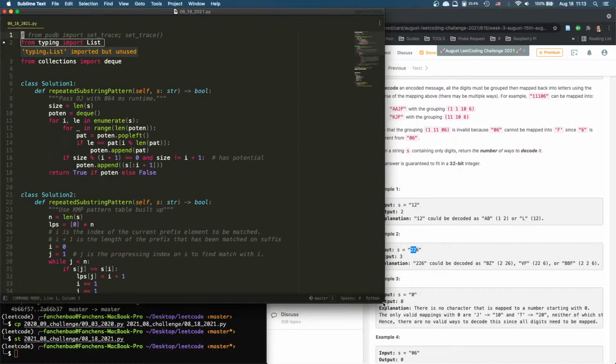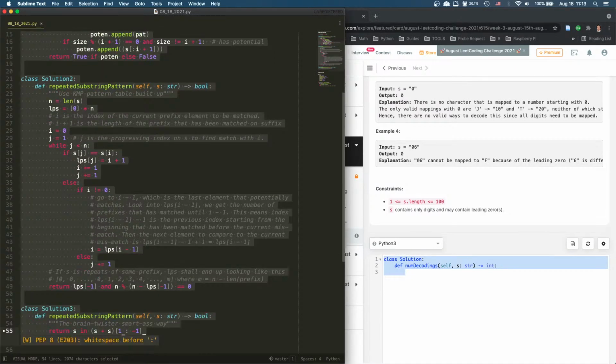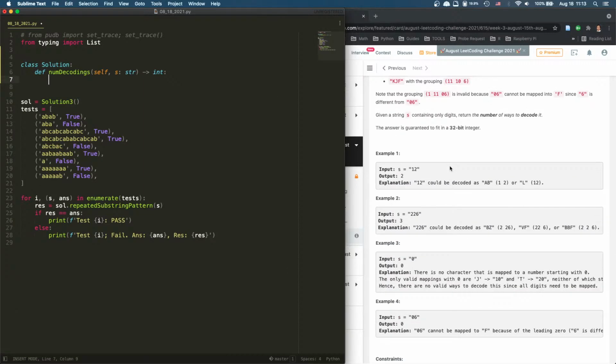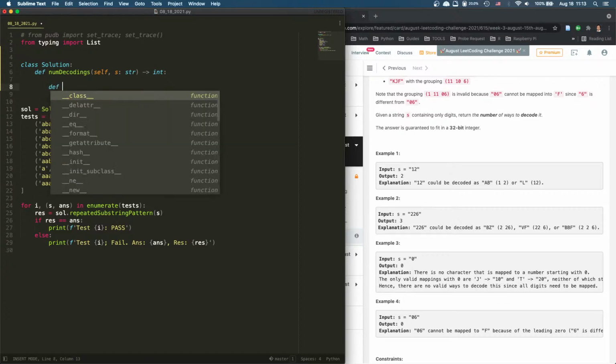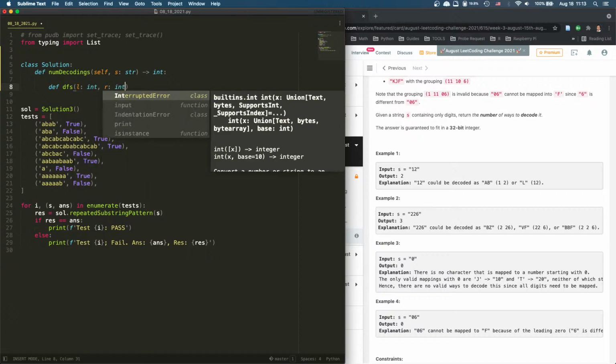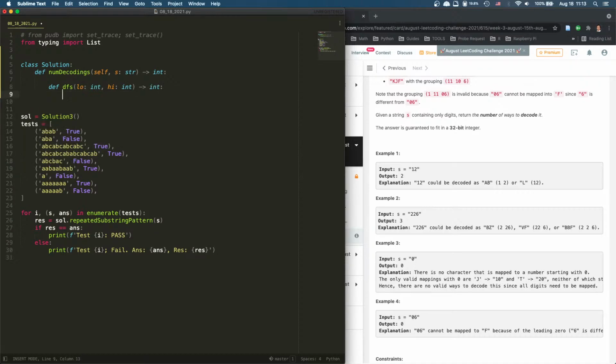All right, let's take a look at this. Number of decoding ways. Probably there's a more difficult version of this, which will ask you to output all the decodings. Oh no, it's not any more difficult. It's the same thing. So we want to have a DFS, and we have a left and right, int and int. Actually, I don't like left and right. I like low and high. And this one will return an integer.